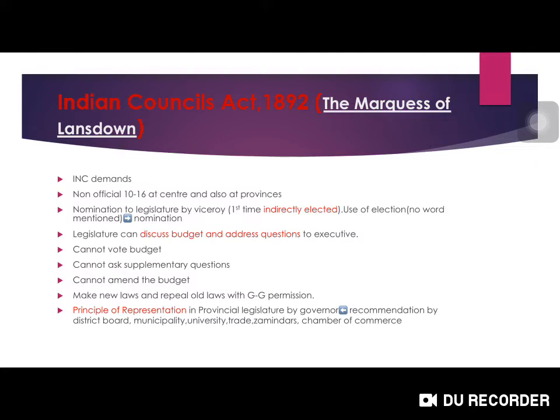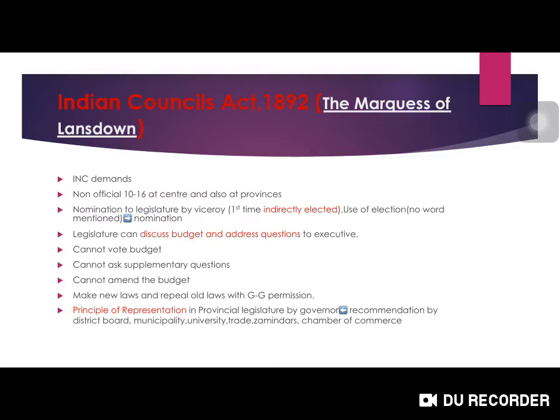And the principle of representation was given in provinces, not at the central level. That is, if the district boards, municipalities, universities, trade bodies and zamindars recommend to the provincial legislature to include certain members, the governor will then nominate them or indirectly elect them. So the legislative council included both nominations and indirectly elected members.